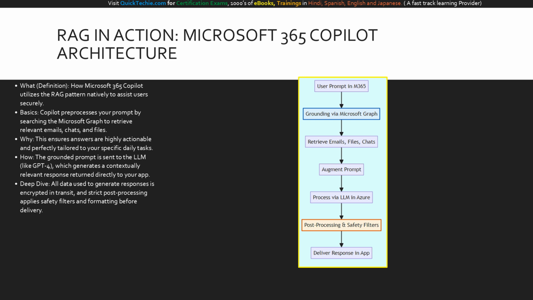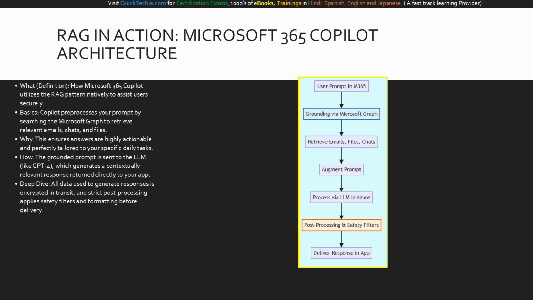This flowchart demystifies the Microsoft 365 Copilot architecture. Starting at the top, a user enters a prompt. It flows directly into the Blue node, grounding via Microsoft Graph. This is where Copilot securely retrieves your specific files and emails. The prompt is then augmented and sent to the LLM in Azure for processing.